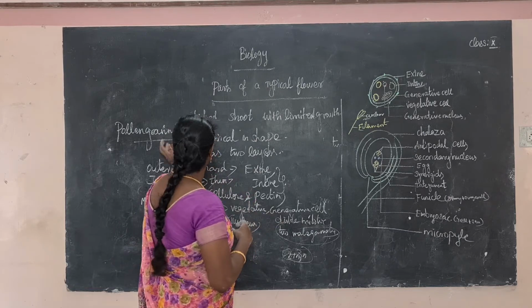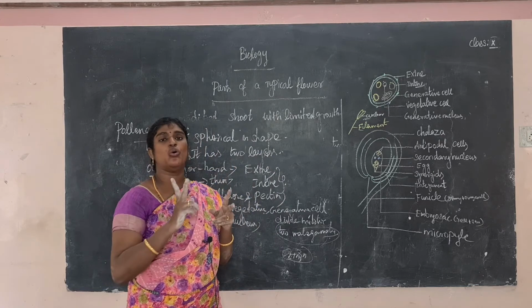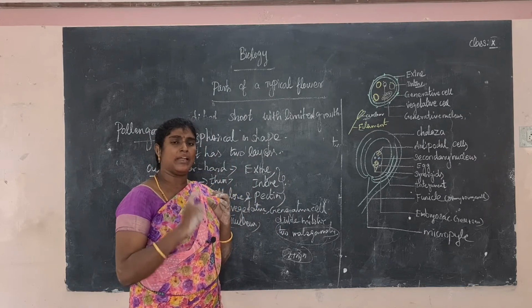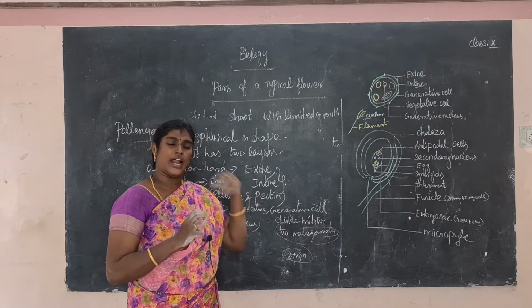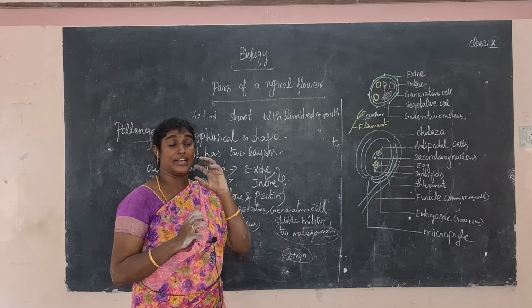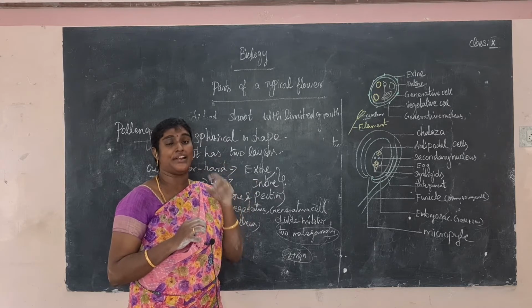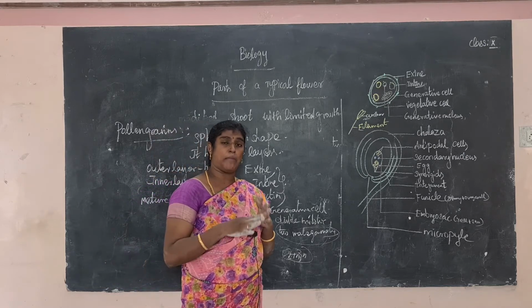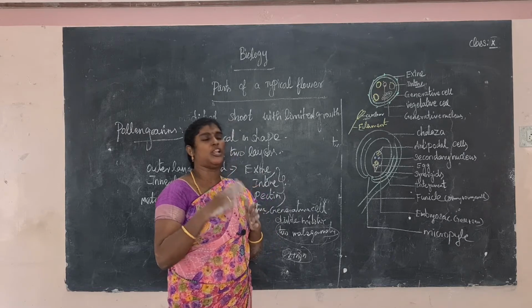Another one, what is a pollen grain? The pollen grain is spherical in shape. It has two layers. What are the two layers? The exine and intine layers. The exine layer is the outer layer, and it is very hard in appearance. The other layer is the intine layer, present only on the inside. It is a very thin, continuous layer. It is made up of cellulose and pectin. Cellulose and pectin are polysaccharides.